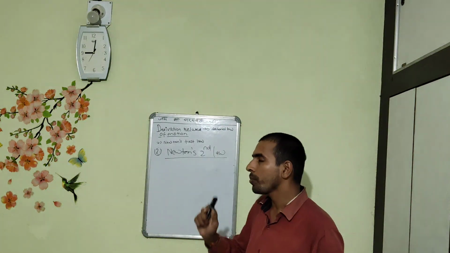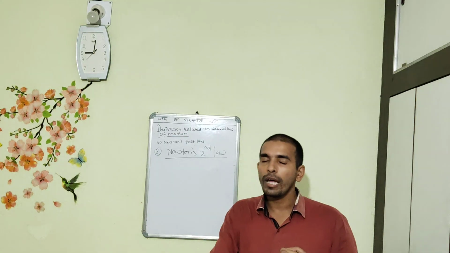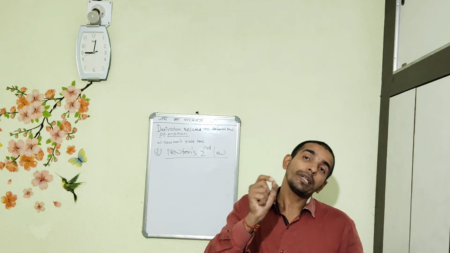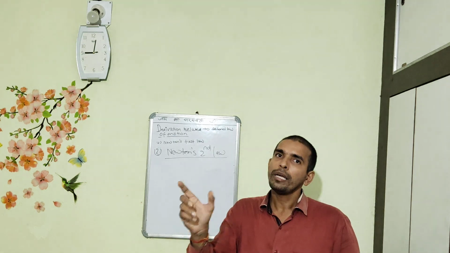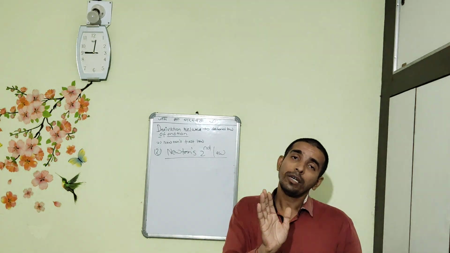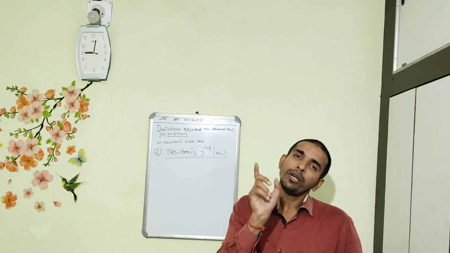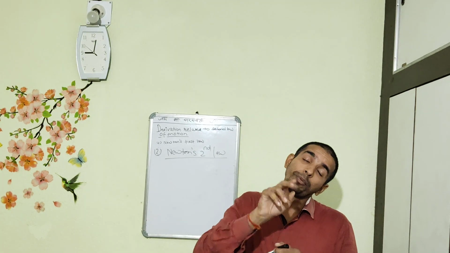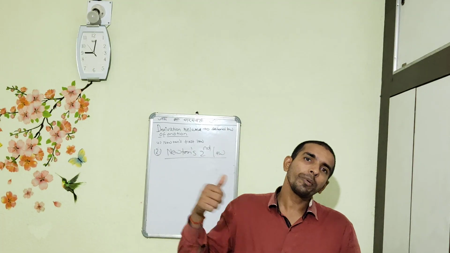Newton's second law states that the rate of change of linear momentum is directly proportional to the force applied, and the rate of change of linear momentum occurs in the direction of the applied force. So it will be in the same vector. It will not be in the opposite direction.